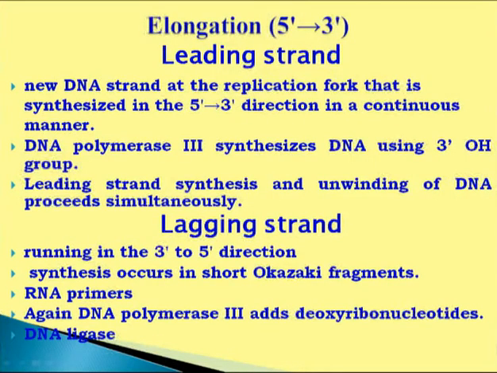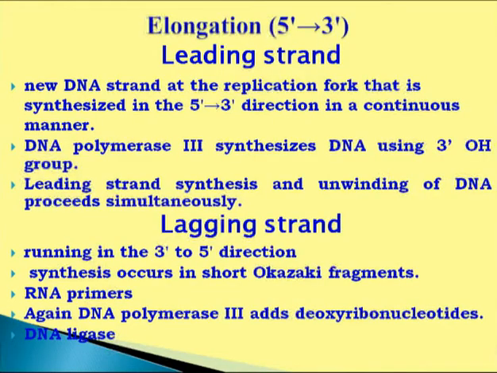So basically, synthesis of new nucleotides in the 5 prime to 3 prime direction at both the lagging and leading strand is called elongation. Here we can see that at one strand, replication is continuous, but at another strand, like the lagging strand, replication is discontinuous. So we can say that DNA replication is semi-discontinuous.